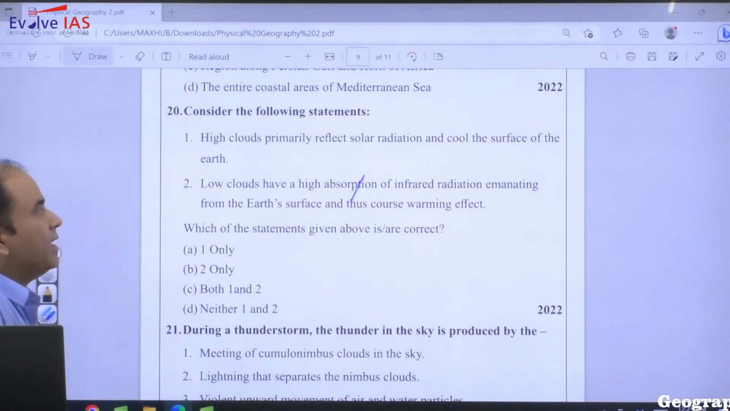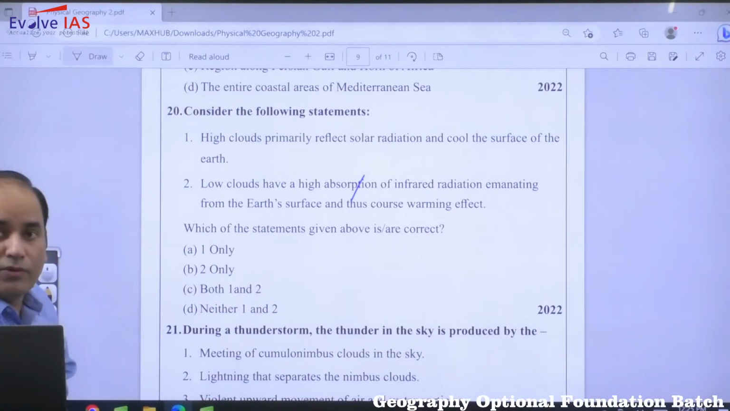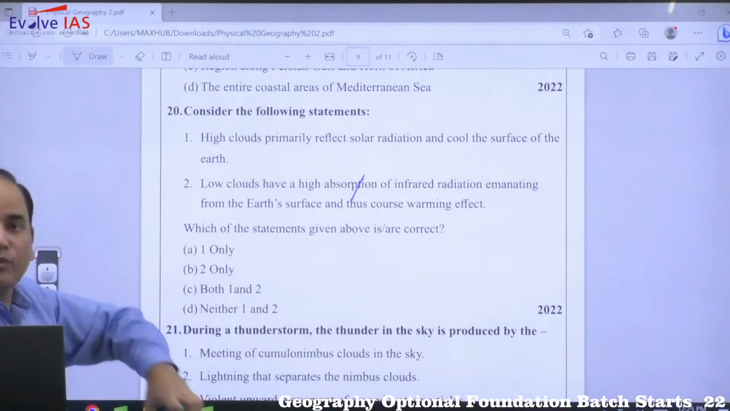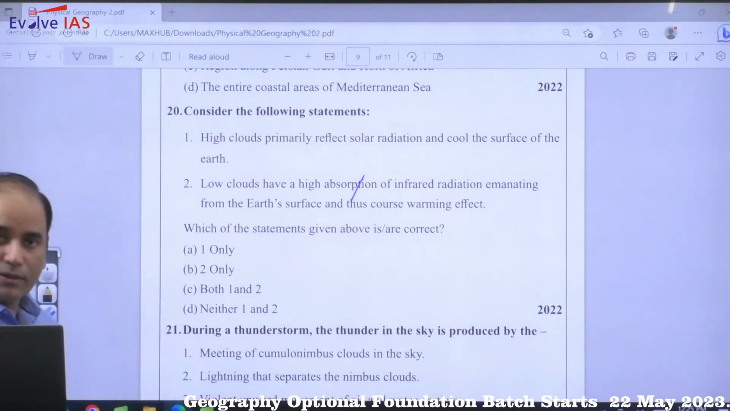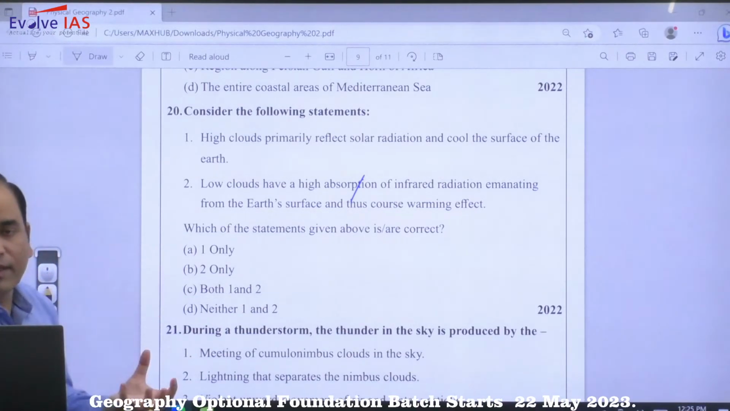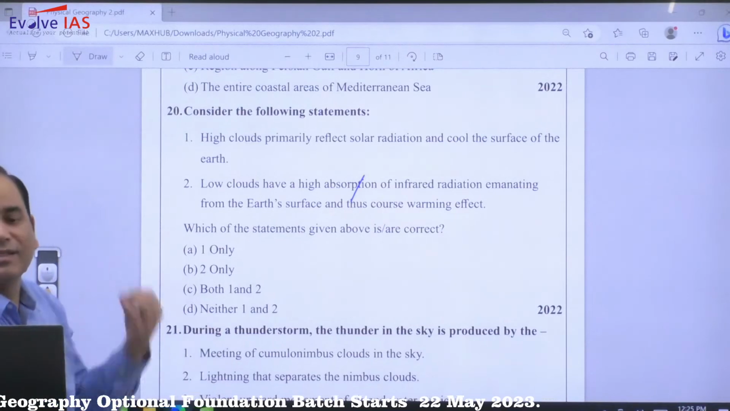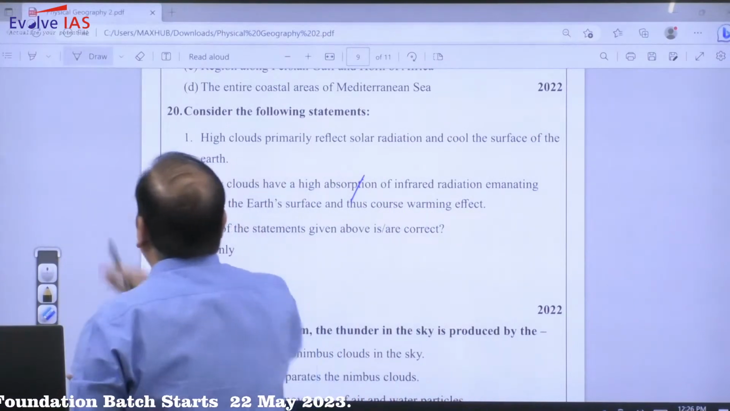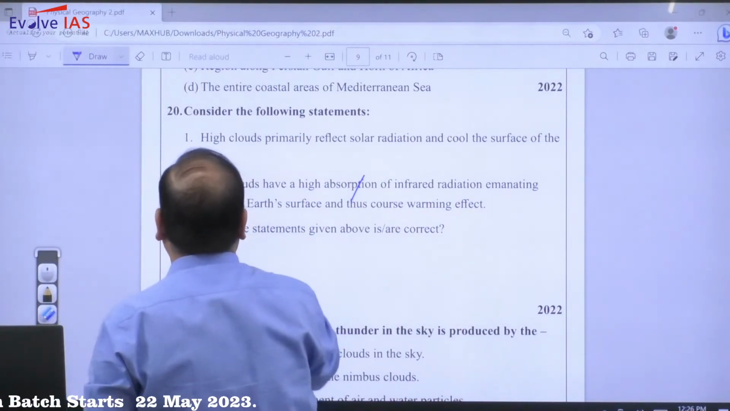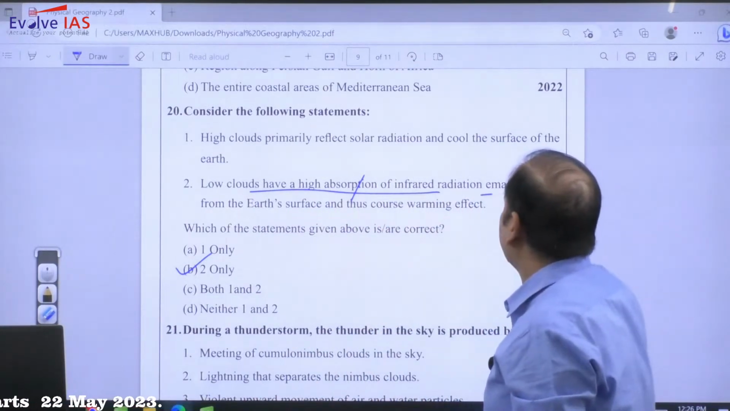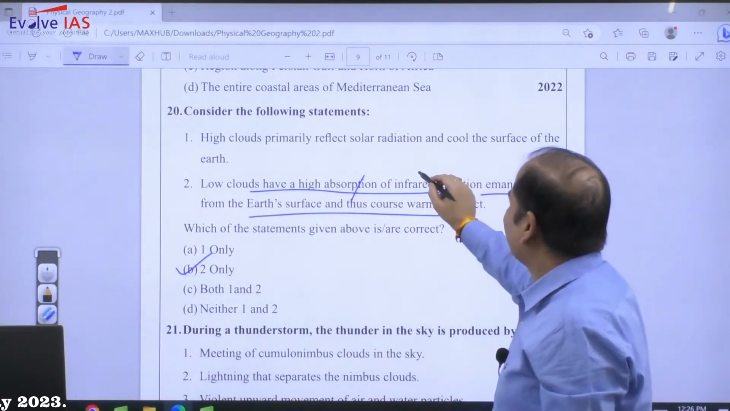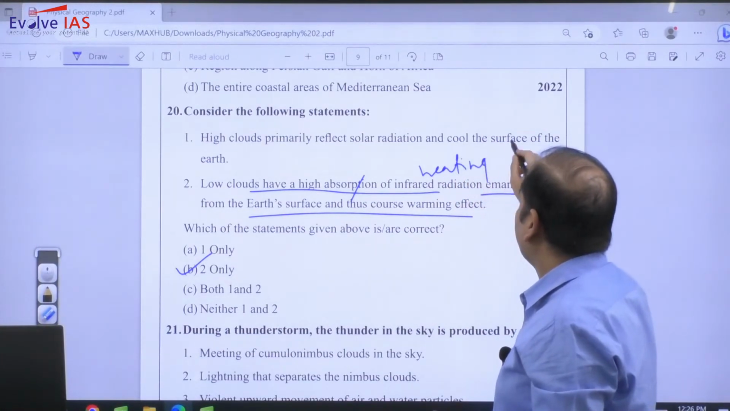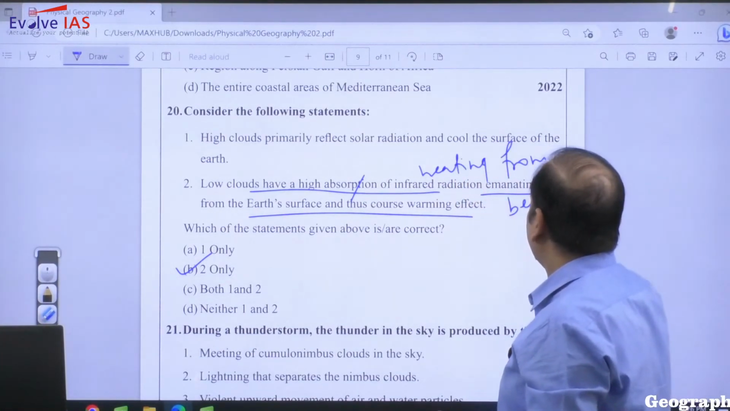Low clouds have a high absorption of infrared radiation emanating from the earth's surface and thus cause a warming effect. Low clouds absorb the heat coming from the ground, because the earth gets heated from below, so it gets absorbed and remains in the atmosphere. This is how efficient warming happens. So obviously this is a right statement. This is heating from below.